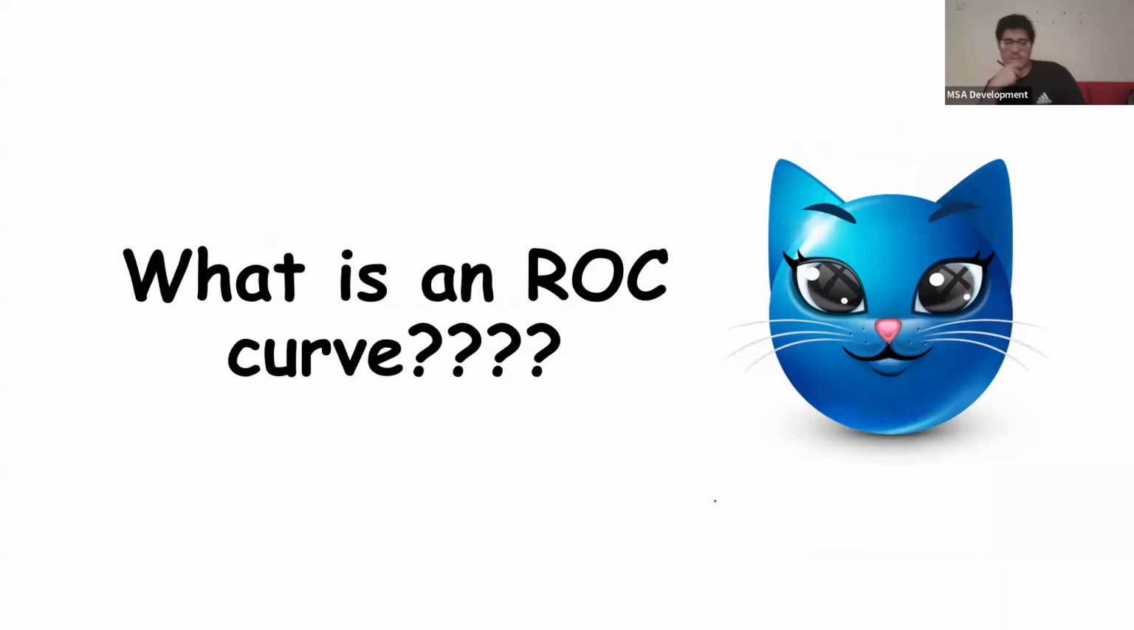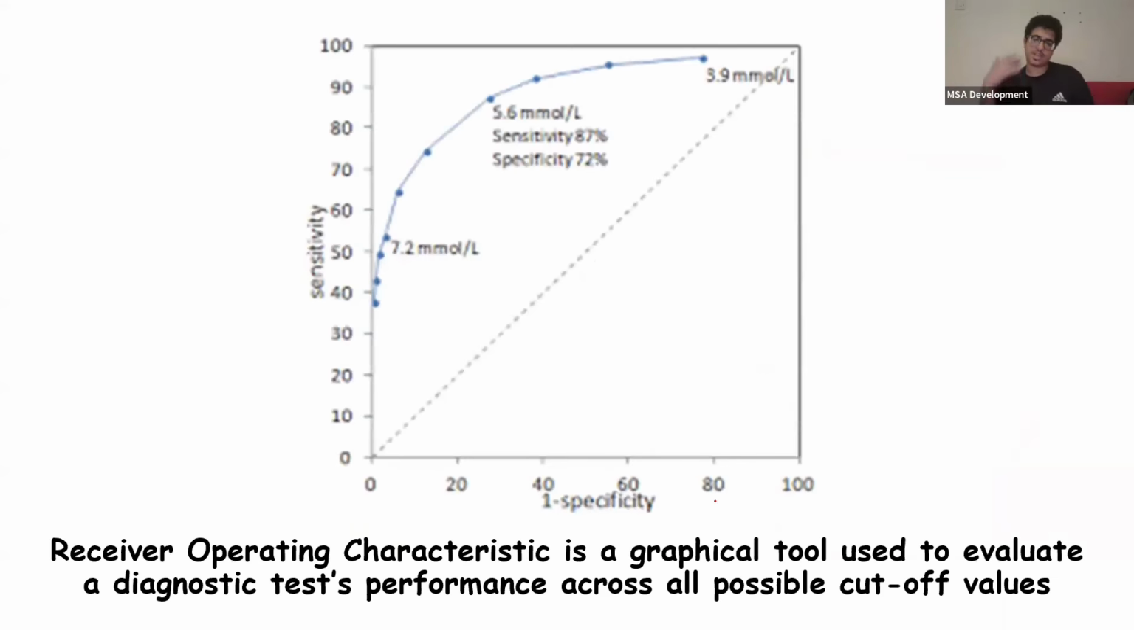So what is the ROC curve I talked about earlier? The ROC curve is a receiver operating characteristic, and it's basically a tool that shows us the test's performance across all possible cutoff values. So if I wanted to see what the test would look like at 80% sensitivity, I can also see the specificity of the test, okay? It shows me all the possible values, okay, across this graph.